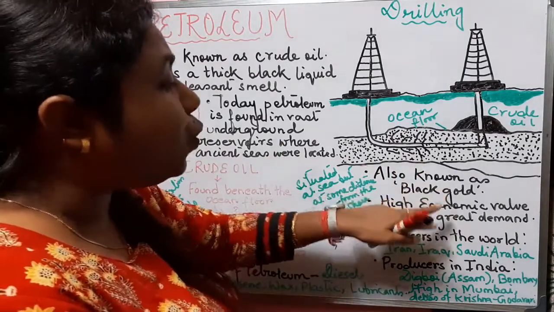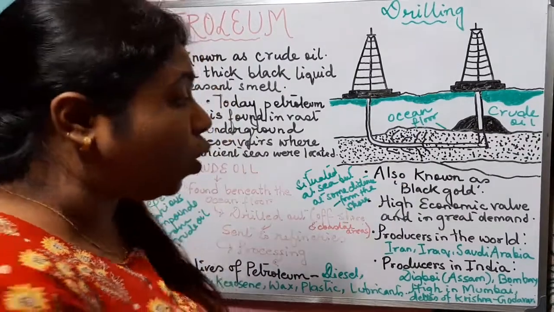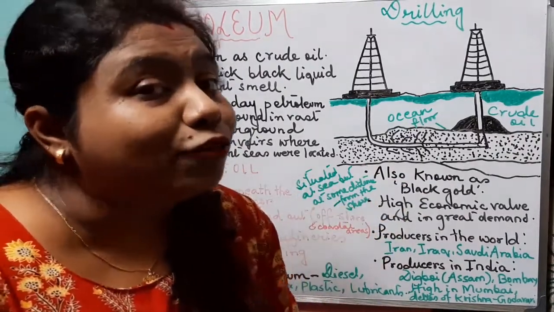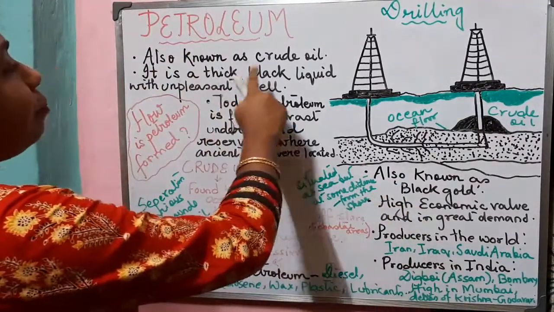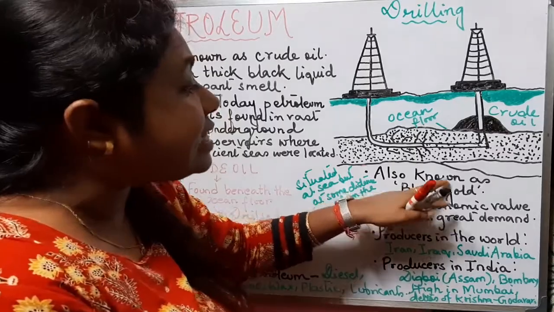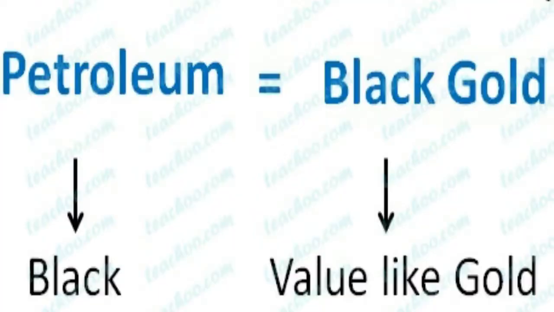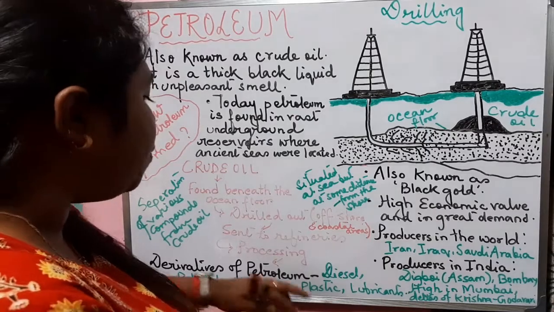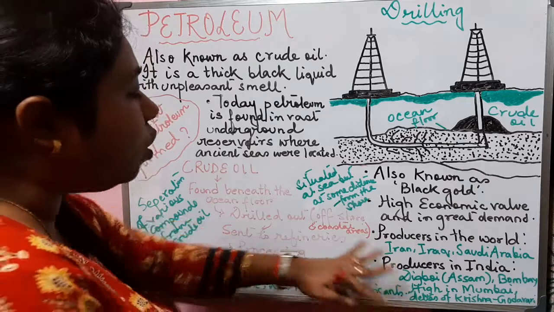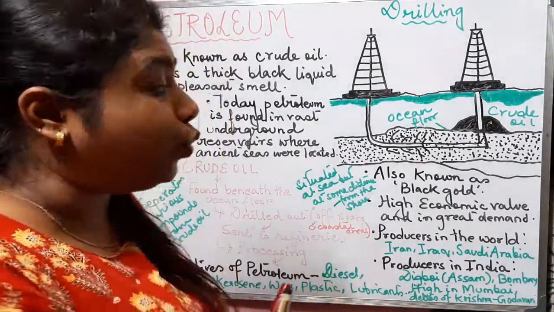Petroleum is also known as black gold. Why is petroleum known as black gold? Because what is the color of petroleum? It is a thick black liquid. As the color of petroleum is black and it is as expensive as gold. Why? Because petroleum and its derivatives, diesel, petrol, kerosene, wax, plastic and lubricants, are all obtained from the crude oil.